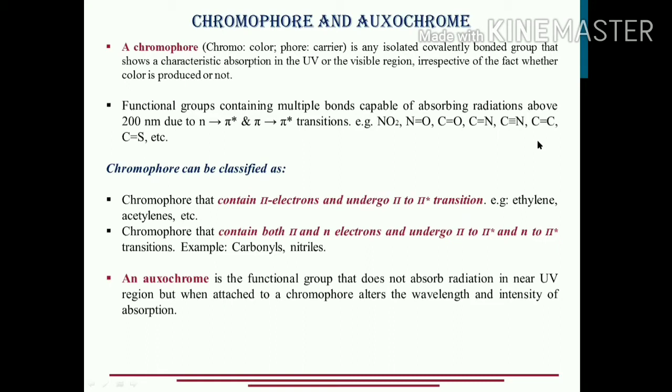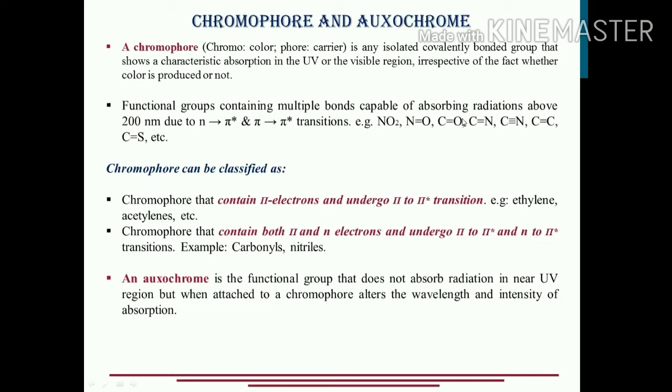The other category of chromophores is the one in which pi electrons are present, but along with them the n electrons, that is the non-bonding electrons, are also present. For example, the C=O carbonyl group, pi electrons are present and oxygen is carrying the non-bonding orbital electrons also, lone pair of electrons also.